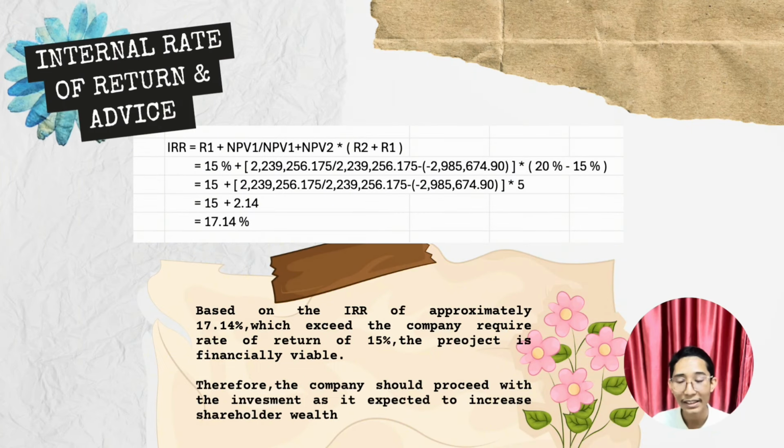Now, let's determine the internal rate of return. To do this, we will be using the formula IRR equals R1 plus NPV1 divided by NPV1 plus NPV2, multiplied by open bracket R2 plus R1 close bracket. The R1 is 50% plus the first NPV